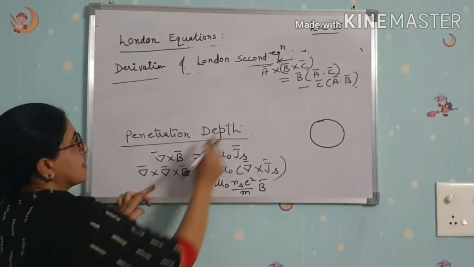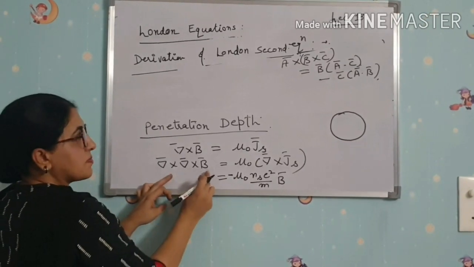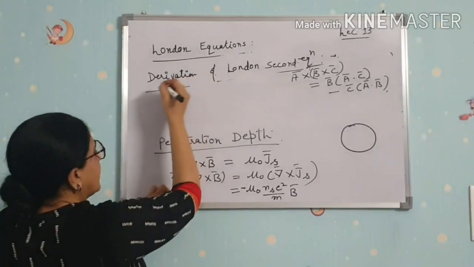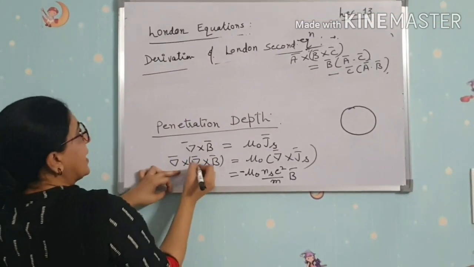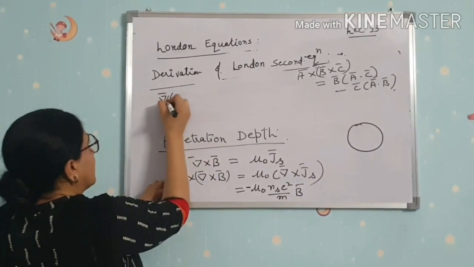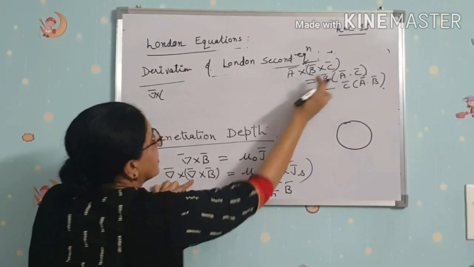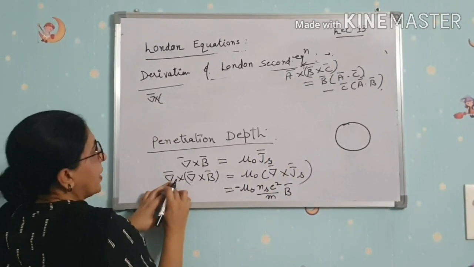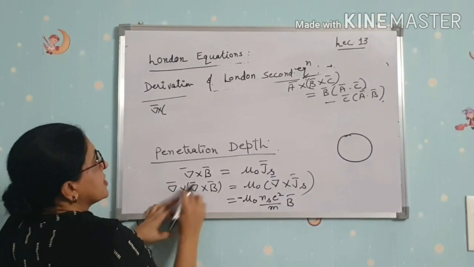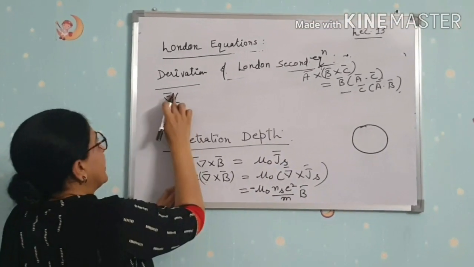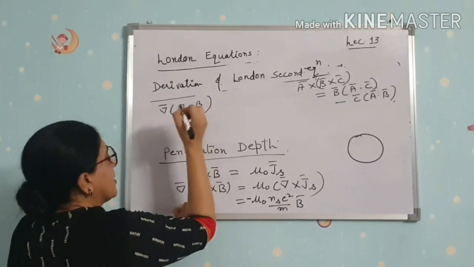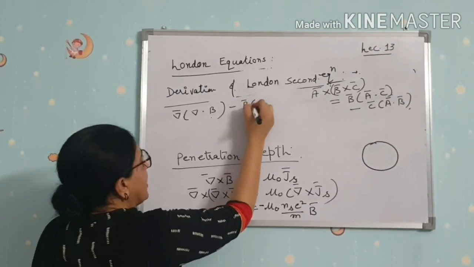So using this, del cross B, what do you get? Del cross B. Yes, what do you get? Del cross A is del cross B, where del cross A is B, and del cross B is mu naught J. So this is equal to del cross (del cross A), which is del (del dot A) minus del squared A.